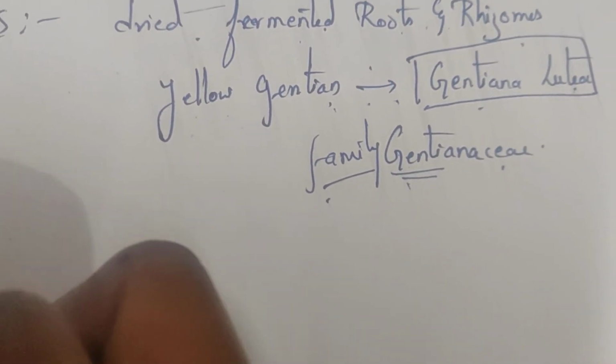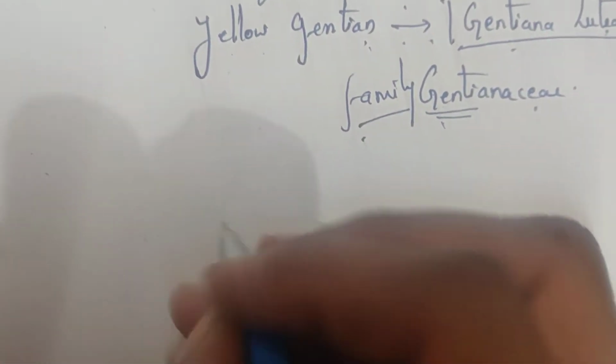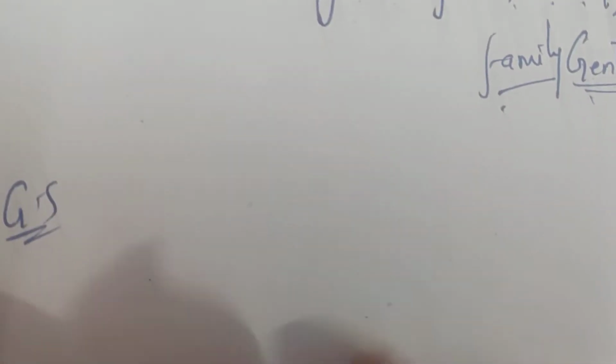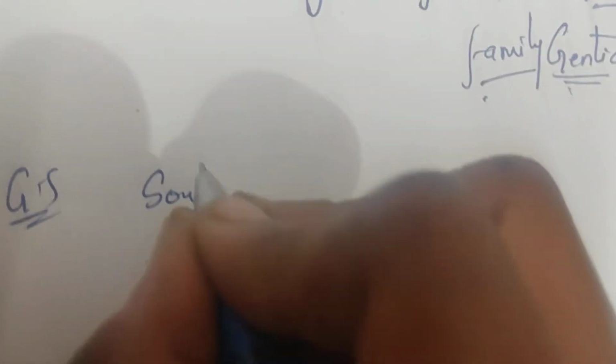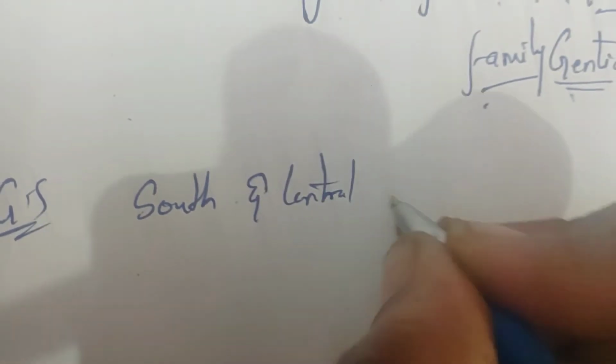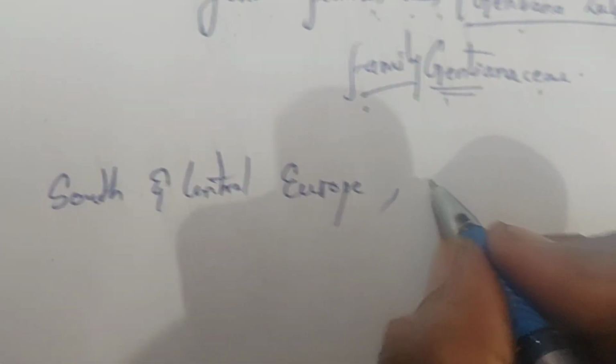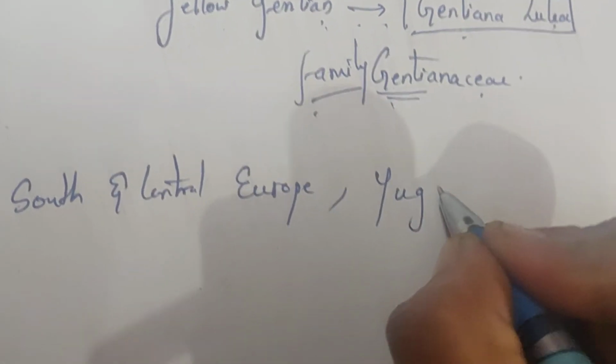Next, geographical source. These are obtained from South Europe and Central Europe. Okay, South and Central Europe, and also found in Yugoslavia.